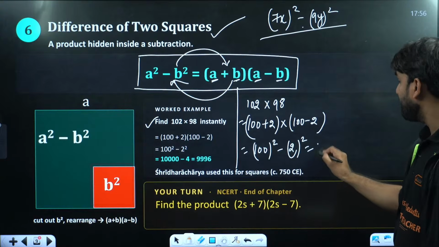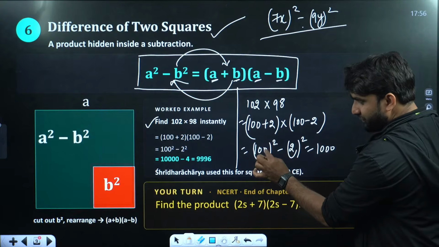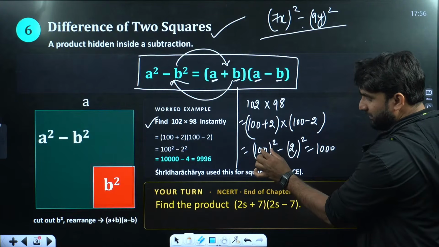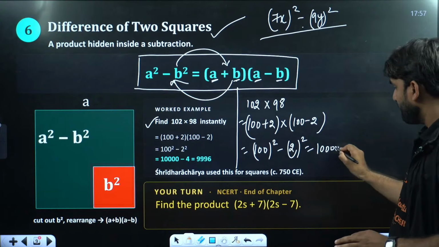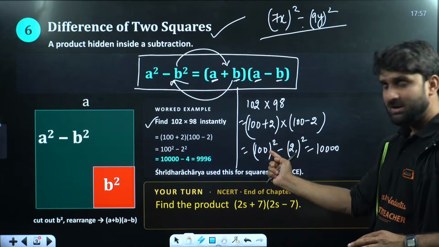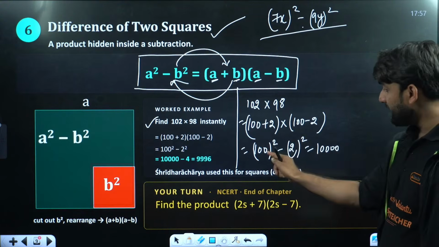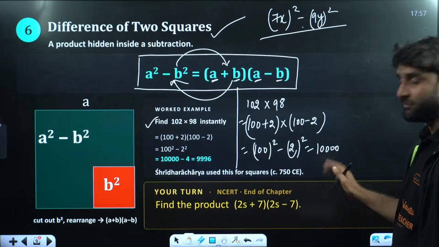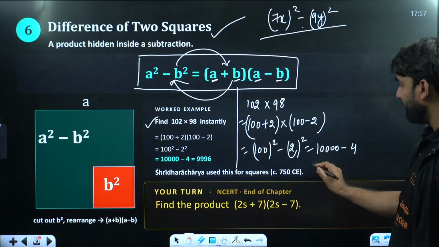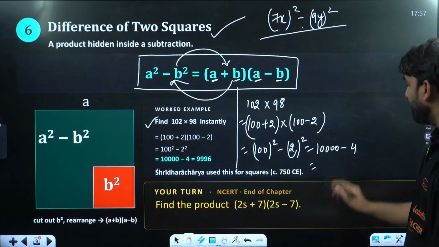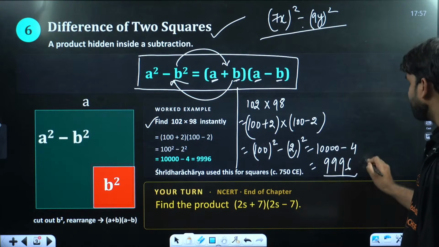So whenever 100 square is there, my dear, 2 zeros are already there. If a square is there, it means you have to put 2 more zeros. If 3 power 3 is there, you have to put 6 zeros. And here if a square is there, there should be 4 zeros. So there are 4 zeros on 100, and 2 square will be 4. So 10,000 minus 4 will be 9,996. This will be the answer.